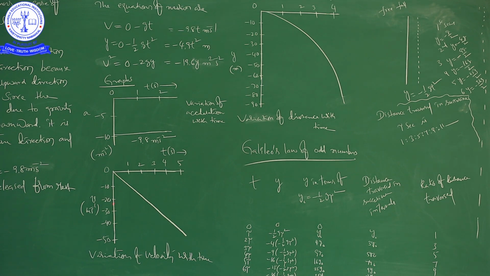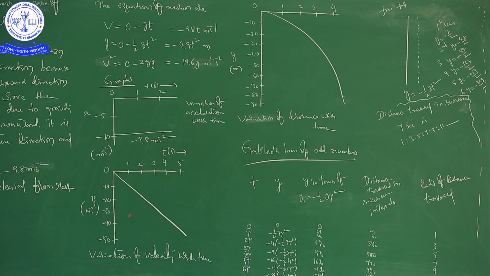After 2 seconds, the velocity is minus 19.6. It is here. After 3 seconds, it will be here. Like that, it goes on. The graph will be, this is the shape of the graph, right? A straight line passing through the origin. So, this is the time, and this is the velocity.